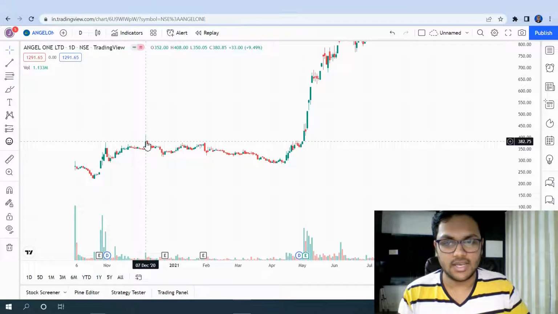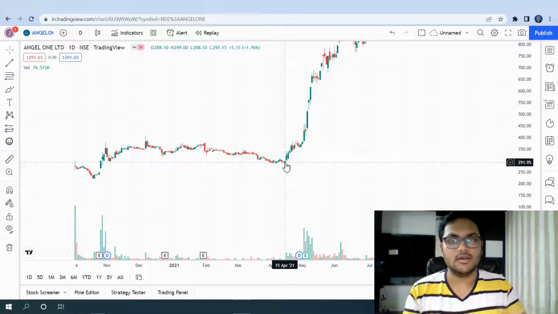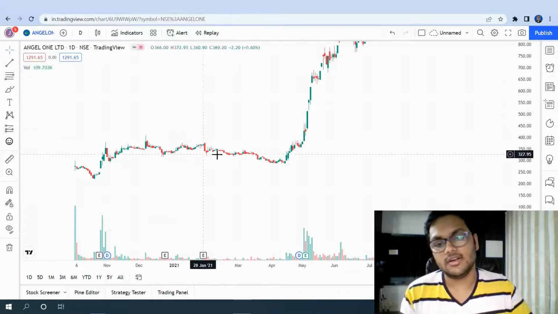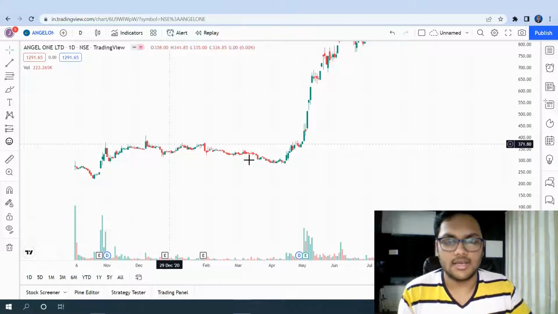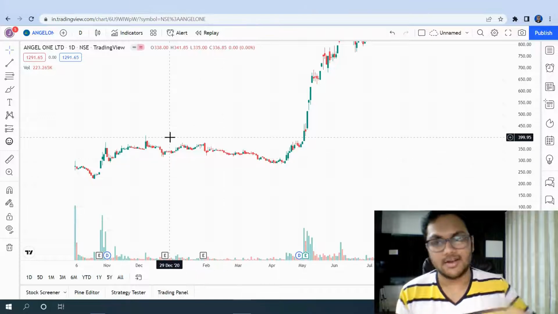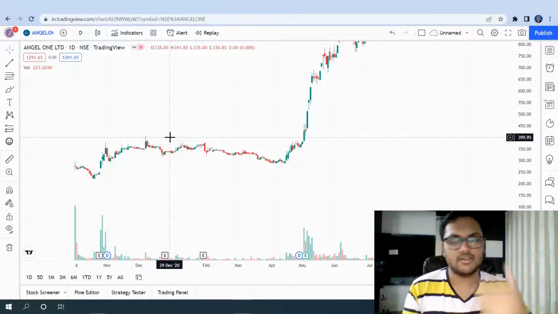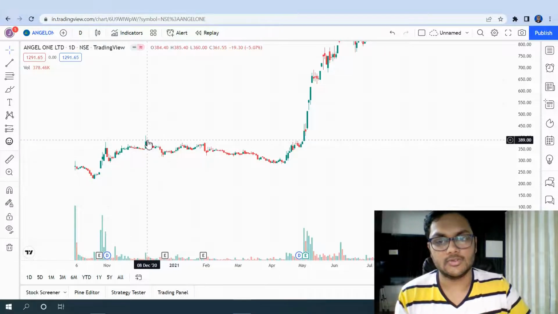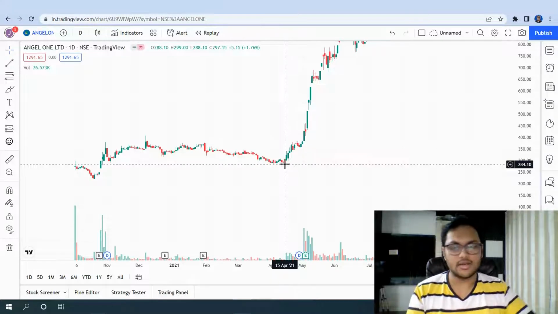So from 8th of December until 15th April, the price fluctuated, but it did not change very significantly. It's a sideways movement. It's not increasing by a significant amount, or decreasing by a significant amount. It's fluctuating between 380 and around 280, 290.